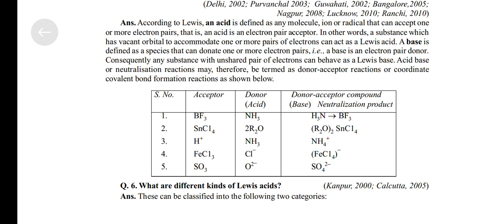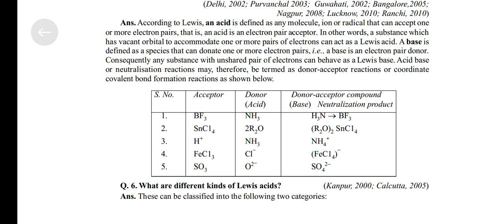FeCl3 acceptor, donor Cl negative, donor-acceptor compound neutralization product FeCl4 negative. SO3 acceptor, O2 negative donor, SO4 2 negative donor-acceptor compound neutralization product.